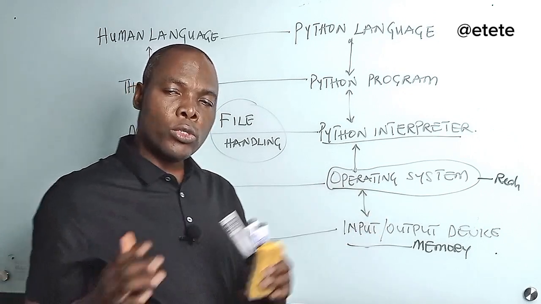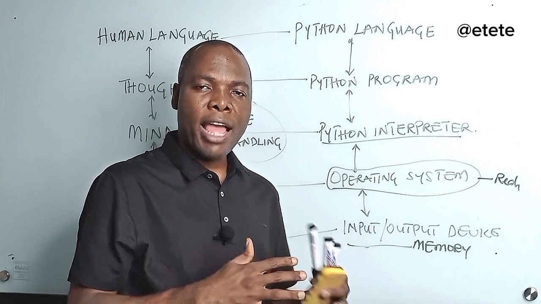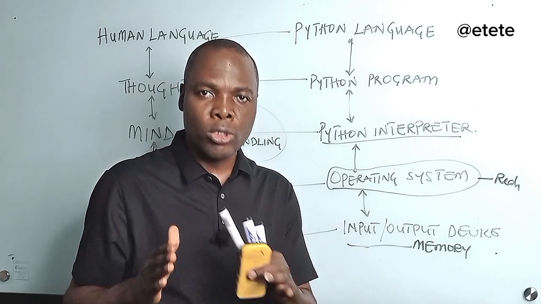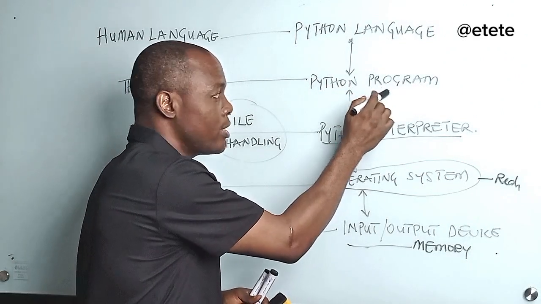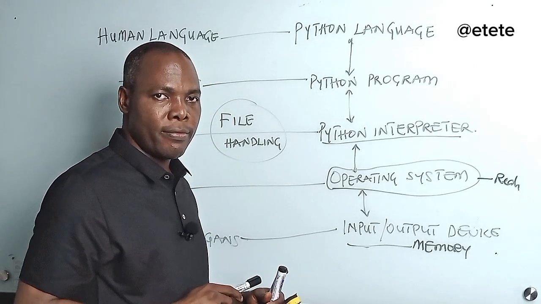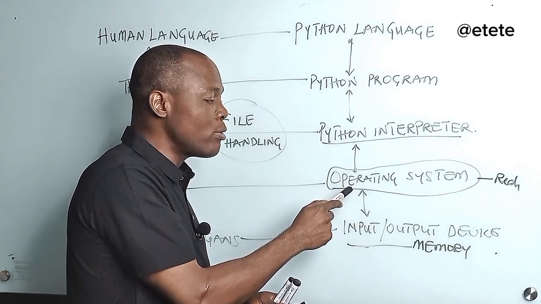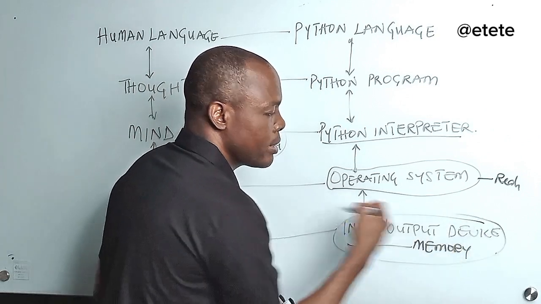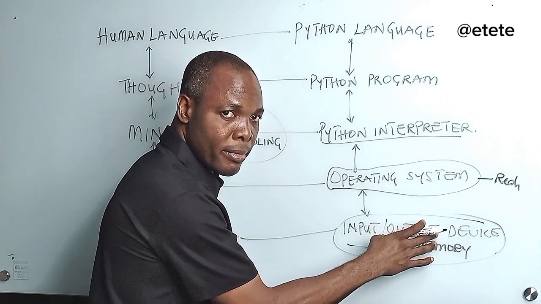Because when you load into the memory and you execute your program, after that session, everything in that memory will disappear unless you saved it into the hard drive, right? Now, I want to stay in this Python world. This is a RAM. I want to stay here and create a file. But that file will be saved in my hard drive. So I need the help of the operating system. And the only person that can interact with the operating system to create that file in this realm of the hardware, right? This place is the realm of the hardware. So even my hard drive is also in this realm, right?